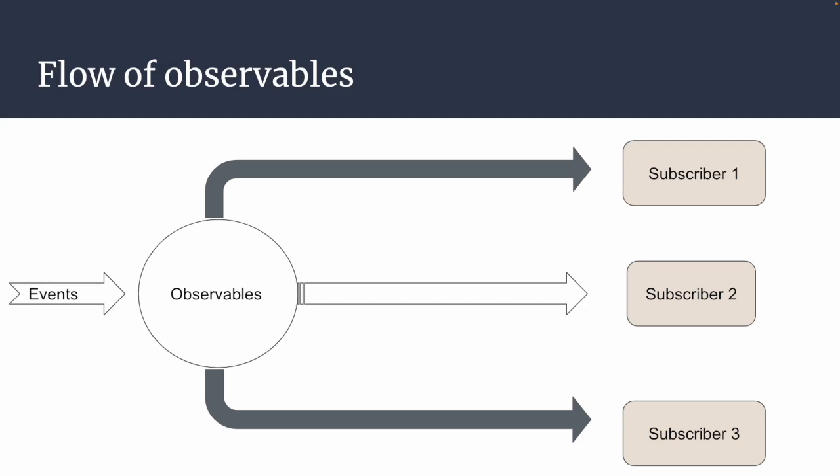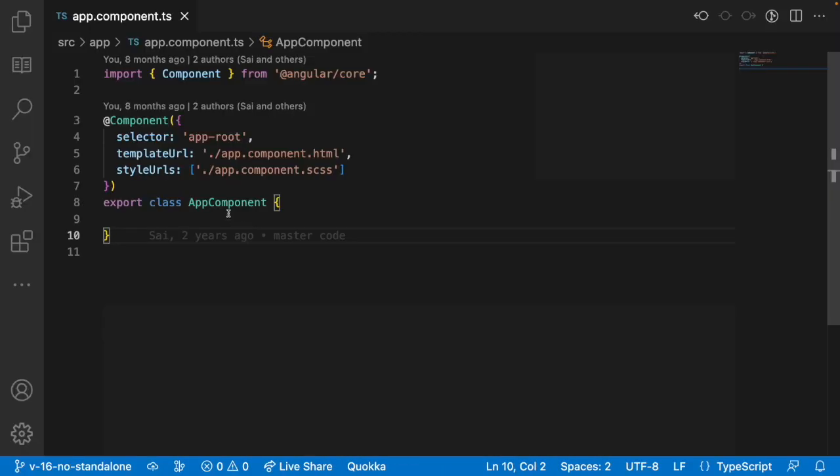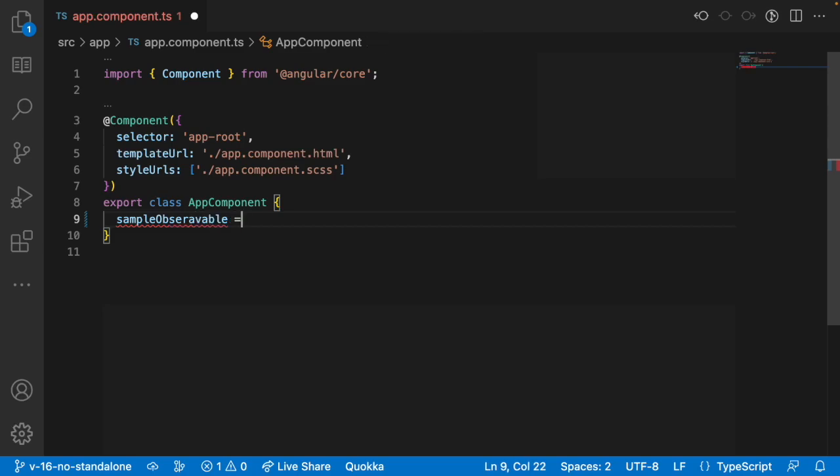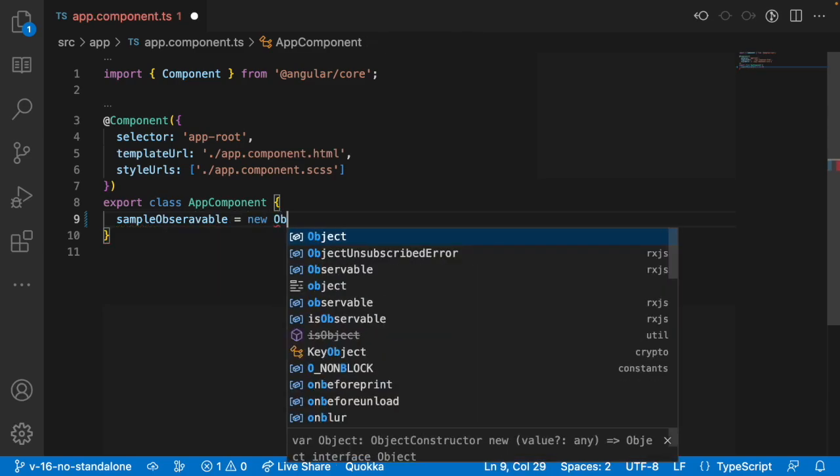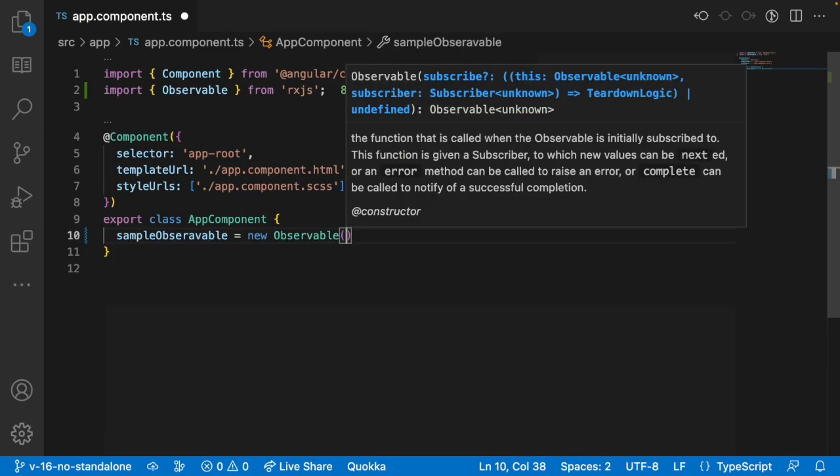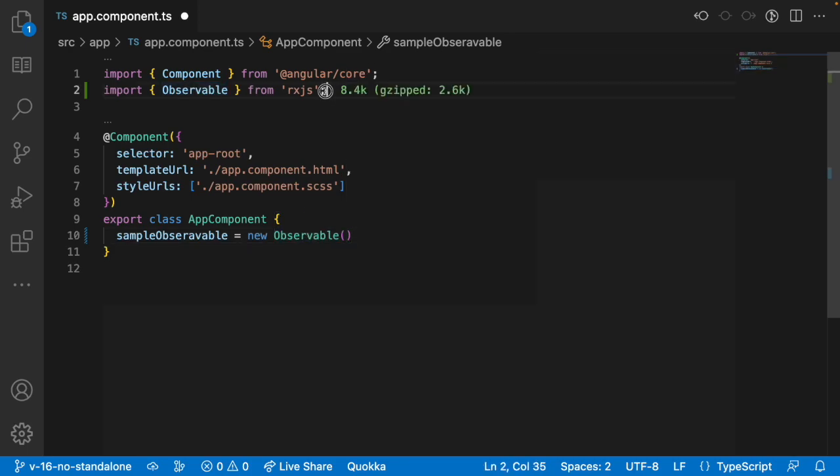For now, I will show you how to create this and how to handle the errors and how to complete this observable. So let me quickly jump into Visual Studio Code. Now I'm using this app component to create an observable. So now how to create this observable? I can create this observable by using a variable. Let me use sampleObservable, and I can create this observable by using the new keyword, and Observable is an operator which is given by RxJS.